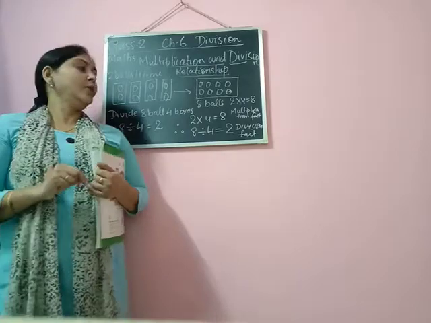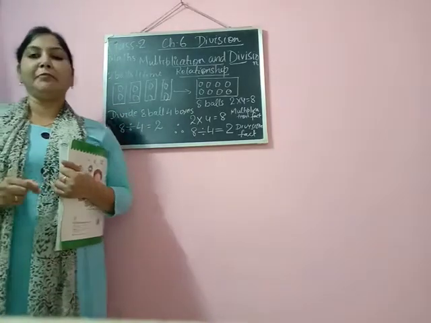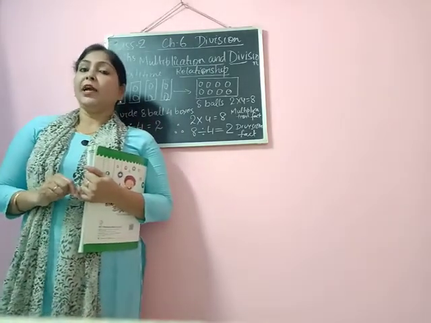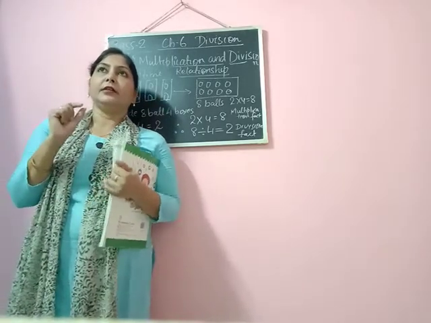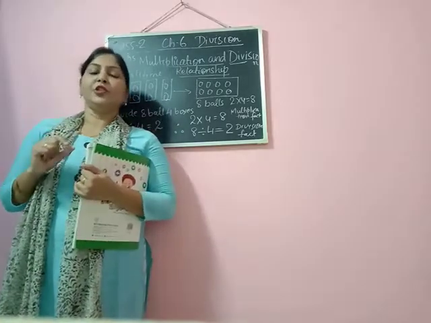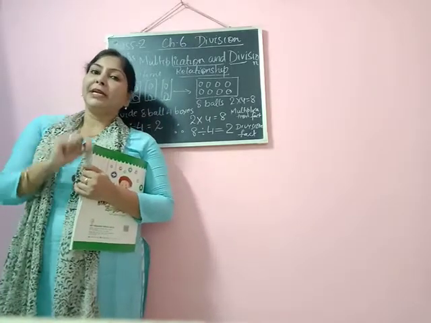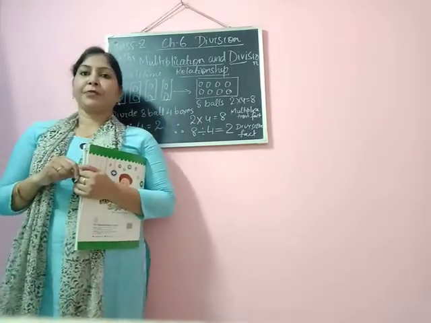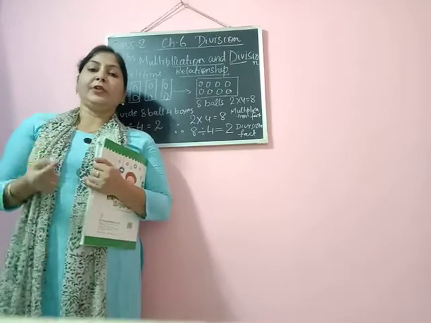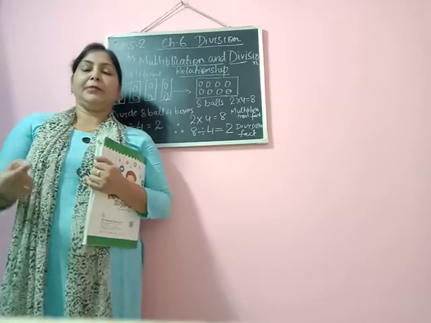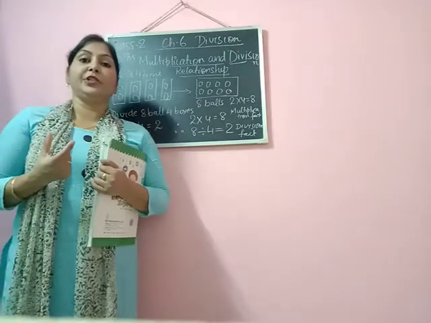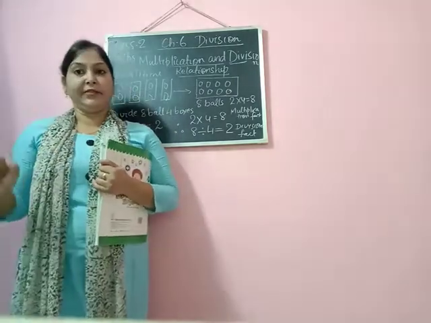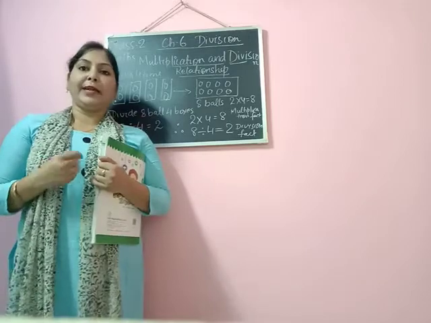Now, as you know, we have done multiplication, and now we are doing division. So there is a very strong relationship between multiplication and division. In order to make you understand this concept, I would like to quote one example.